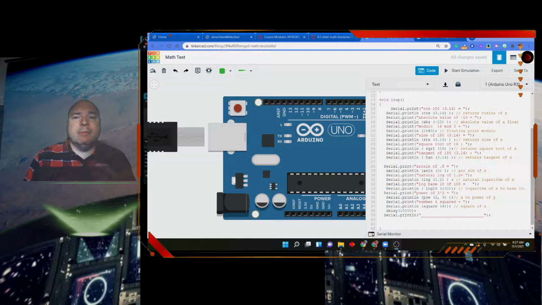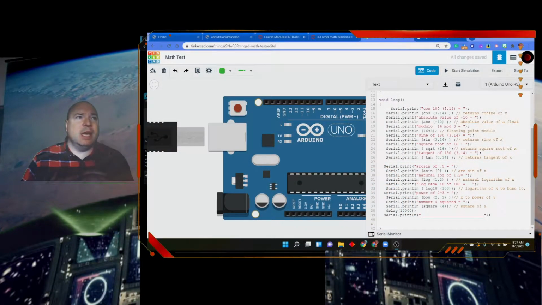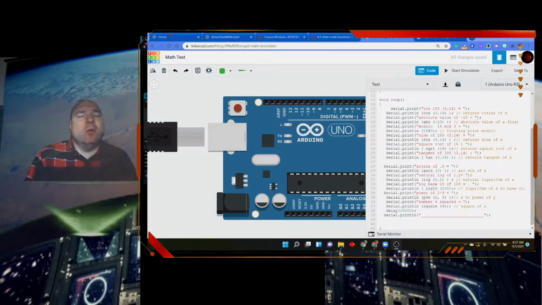Today we are going to look at how to use other kinds of math functions in our Arduino code. In the past, we looked at addition, subtraction, multiplication, and division, and did a deep dive on division, specifically with integer division and how the computer handles that. But how do we do other kinds of math? What the designers of Arduino have done is they created a way of doing math with some built-in functions.